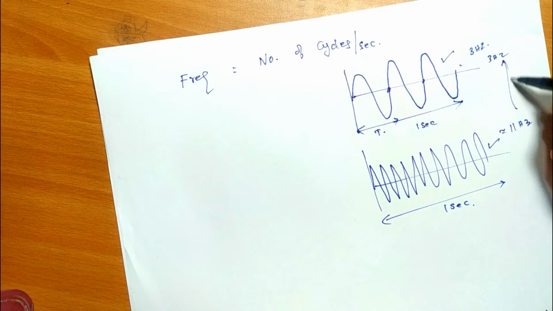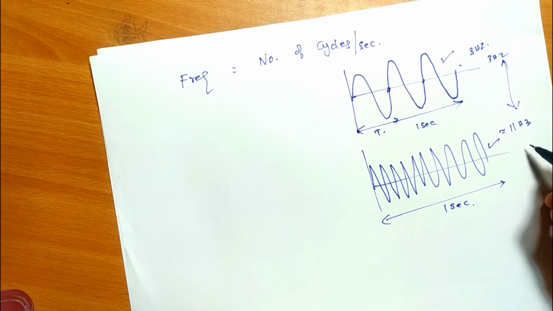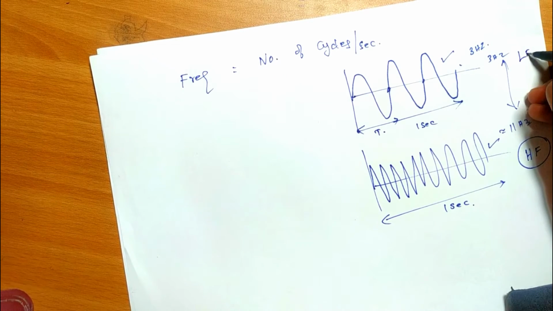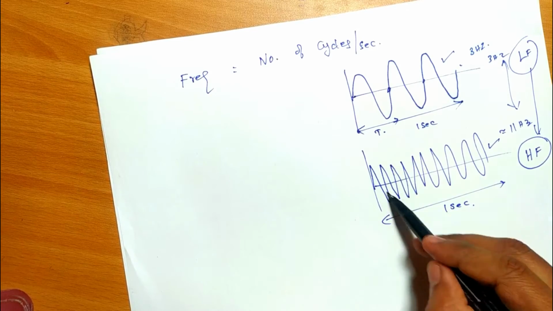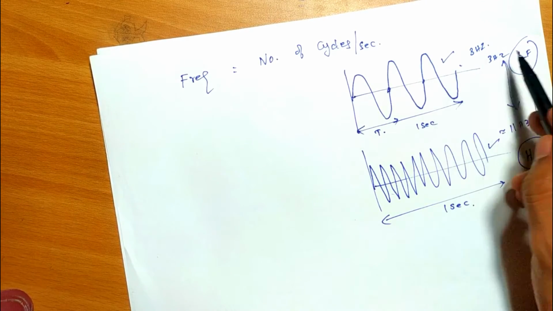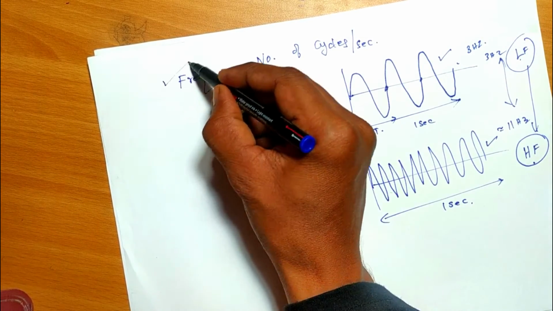So comparing these two, then what will happen? We can conclude that this is a high frequency waveform and this is a low frequency waveform. Okay, so number of cycles high means it is high frequency, number of cycles low means it is low frequency. This is all about frequency.